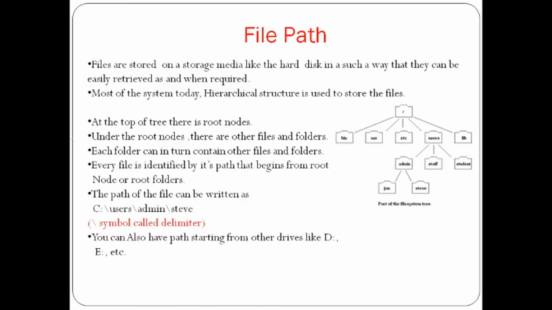Now, if you want to access that file Steve, first you have to open your C drive, then the user folder, then the admin folder, and then you will get that Steve file. Here we can write this path like this, and this backward slash symbol is called a delimiter.